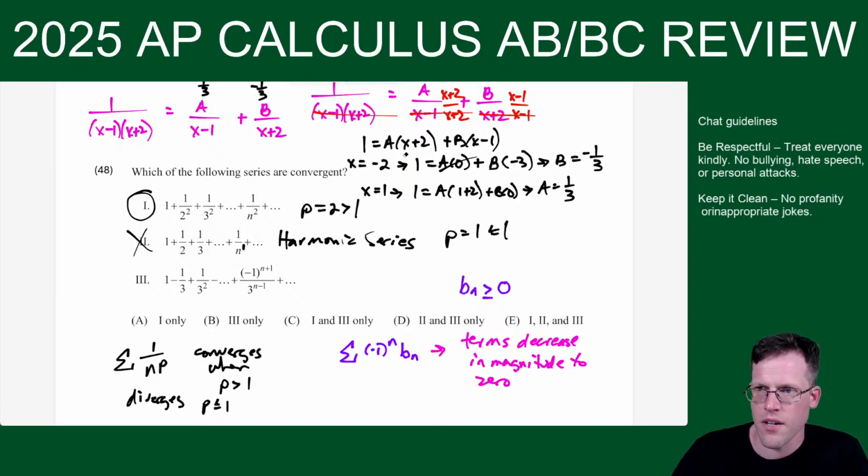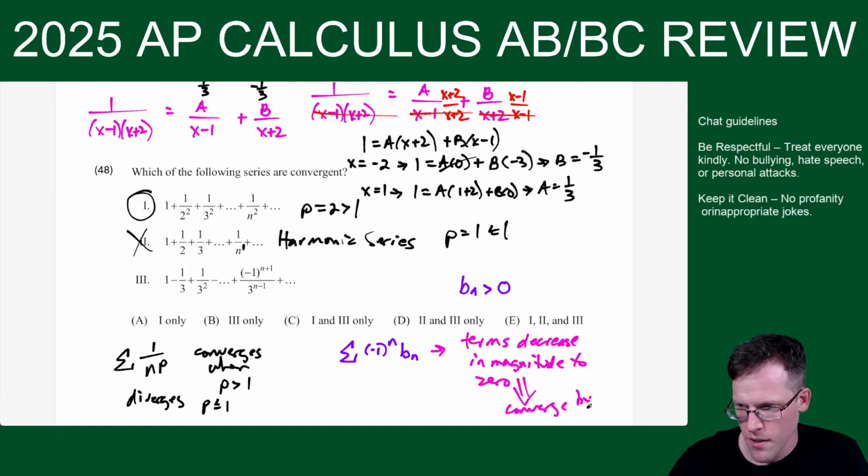Usually on the AP test, they're basically always giving you b sub n as strictly positive. The negative 1 to the n times b sub n makes it an alternating series, because you're not going to use the alternating series test for convergence unless you have an alternating series. So the terms decrease in magnitude to 0. If that occurs, the series will converge by the alternating series test, which I'm just going to abbreviate like this. All right, by the alternating series test.